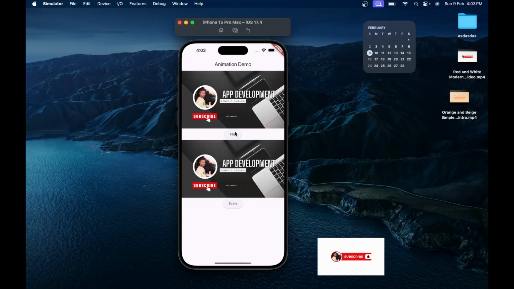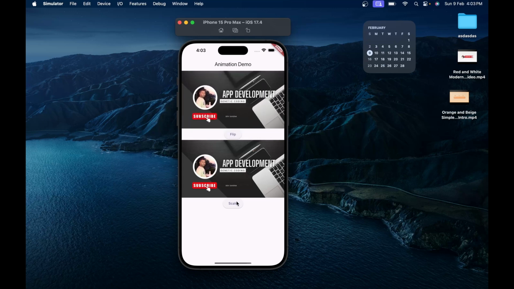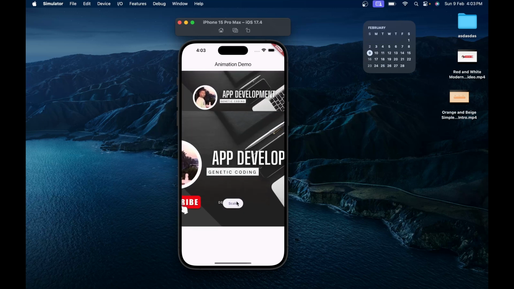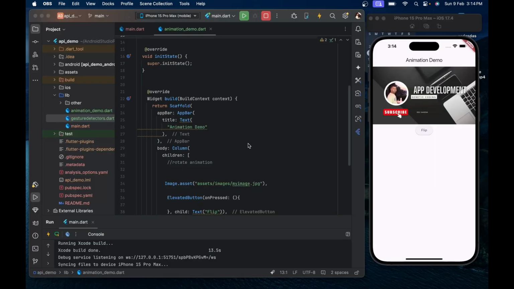So this is the animation which we will achieve during this video. First animation will be our flip, like this, and second animation will be our scale level. In this animation our image expands from its position, and its expanding is based on the value we define in our animation. So let's start coding for that purpose.